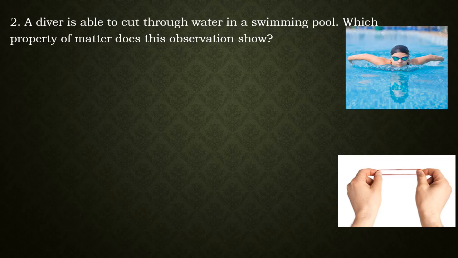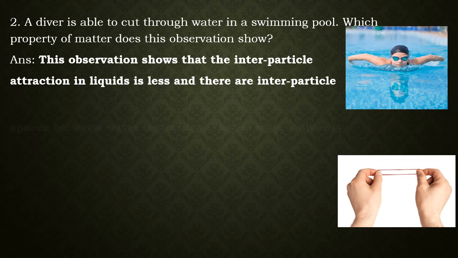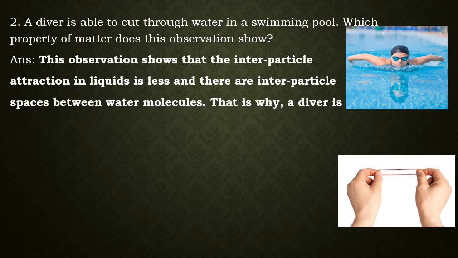A diver is able to cut through water in a swimming pool. Which property of water does this observation show? Here we need to consider the two properties of particles of matter in liquid state, that is the interparticle attraction and interparticle spaces. So a diver is able to cut through the water because water has less interparticle attraction and more interparticle spaces.